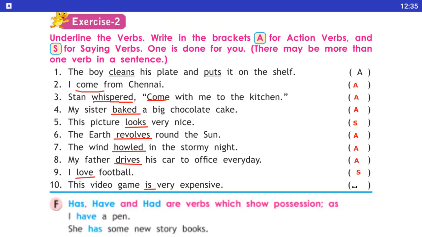Okay students, I hope you have understood the different types of verbs: transitive verb, intransitive verb, being verb, and saying verb. I hope you have understood better. Okay, thank you.